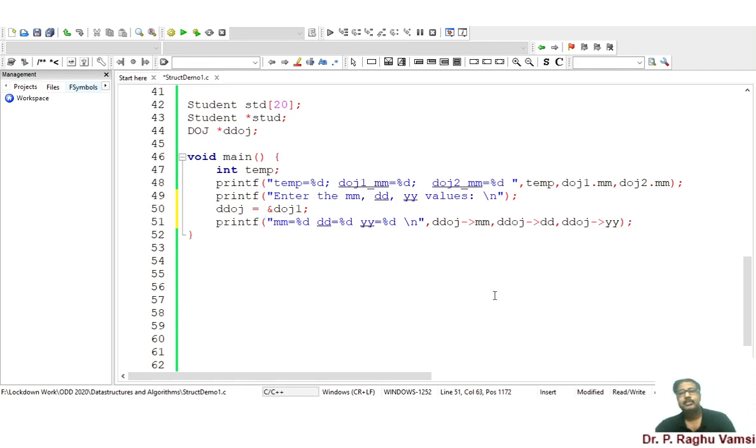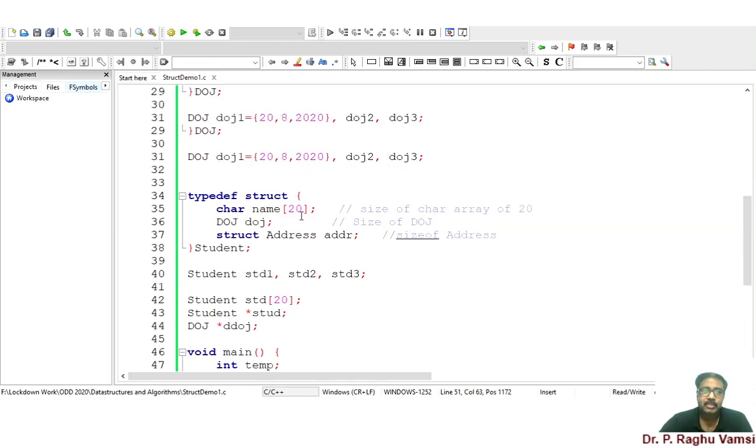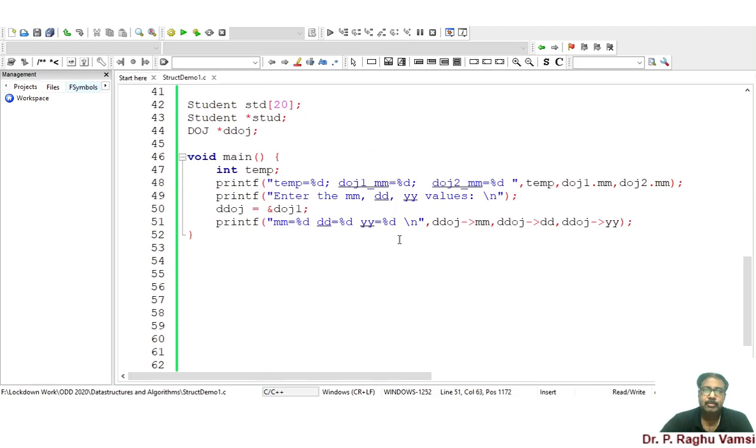This is the way you represent it, so that the corresponding values will be printed onto the screen. Because doj1 was already initialized with 28 and 2020, the corresponding variable address is assigned to ddoj. So with ddoj I can access mm, dd and yy.